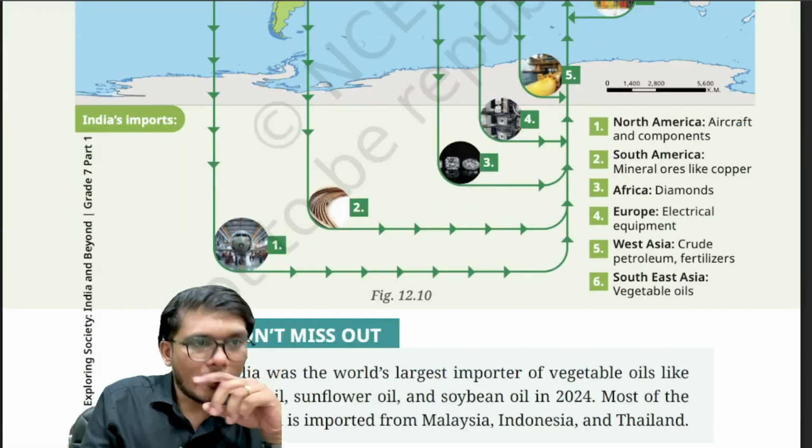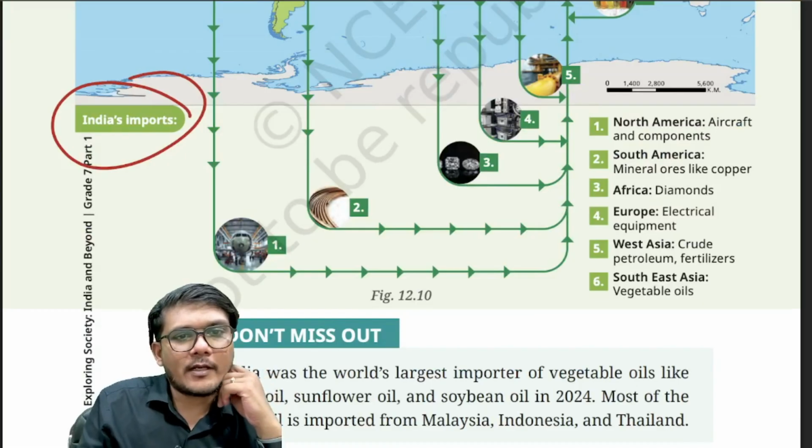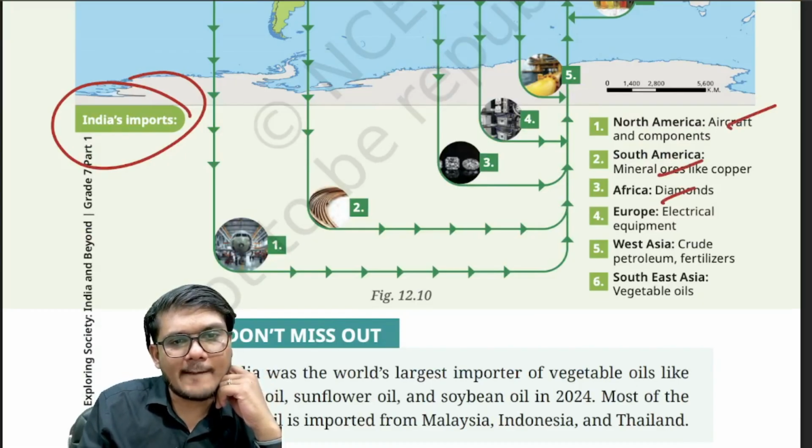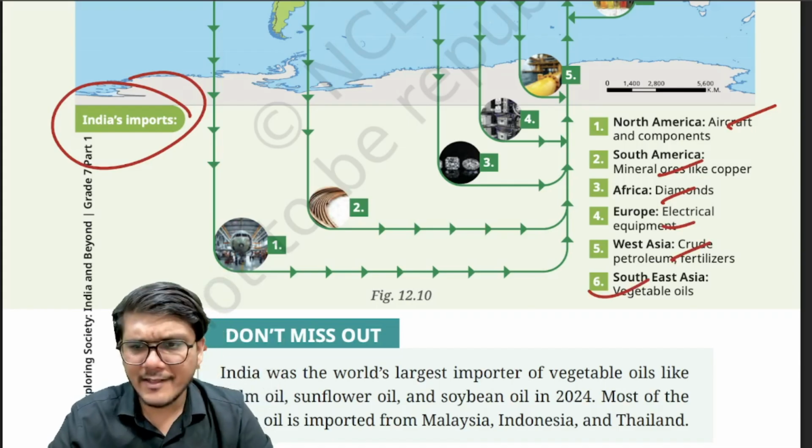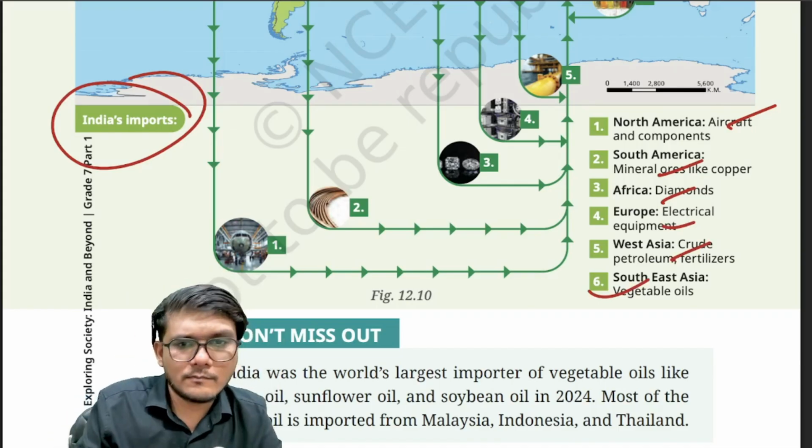And what do we import? From North America, aircraft and components. From South America, mineral ores like copper. From Africa, diamonds. From Europe, electrical equipment. From West Asia, crude petroleum and fertilizer. From Southeast Asia, vegetable oils and all are basically imported, right?